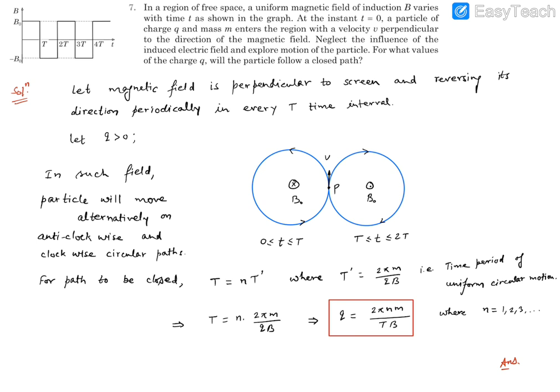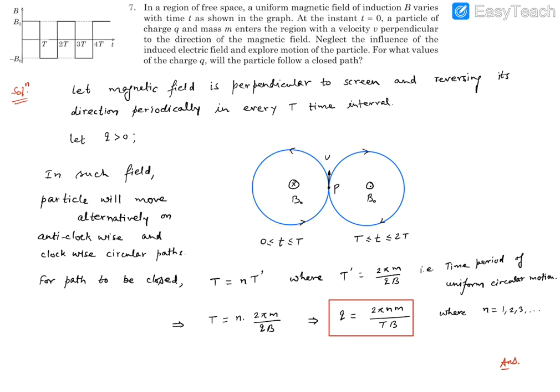Now, after exploring this path or motion, we can focus on what we need if we want it to be a closed path. If we want a closed path, we would like to have complete circles, either one round or maybe n number of rounds, when this time interval completes. Then it will shift to this, take n number of rounds for this, and then come back to this and take n number of rounds, and the process will keep on repeating.